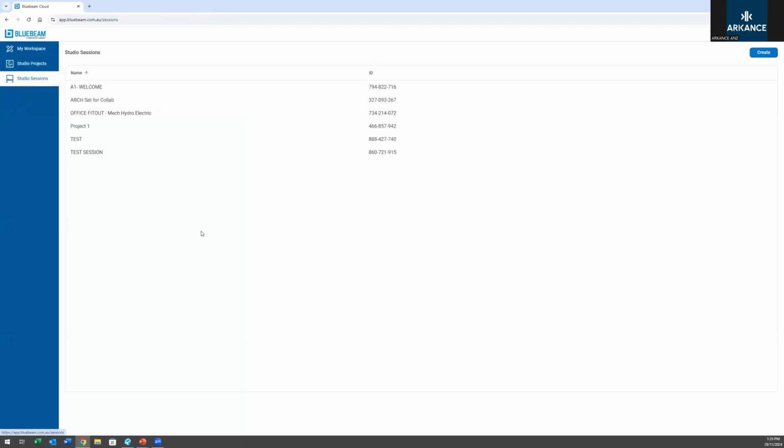One of the points worth mentioning is those Studio Sessions. A cool feature that isn't well known is the ability to share a session with someone that doesn't have a Bluebeam license. They have what's called an unpaid collaborator license. So you can create a Studio Session, upload your drawings to it, and then invite someone without a Bluebeam license. They will be able to place basic markups on your session with you, which is quite handy if you're communicating with a client or external people that don't have the same tools as you. You can give them free access to a little bit of Bluebeam.